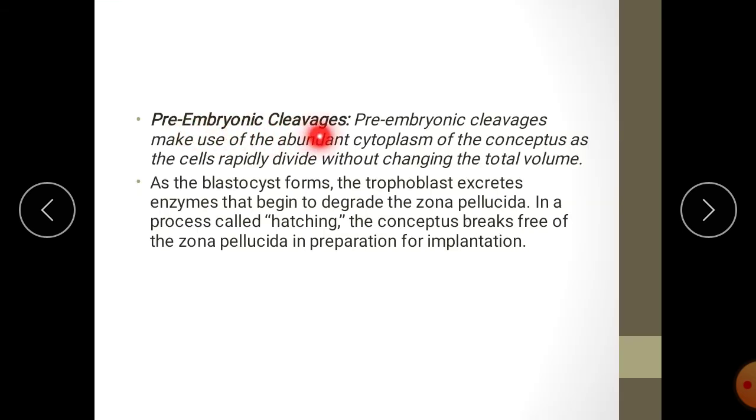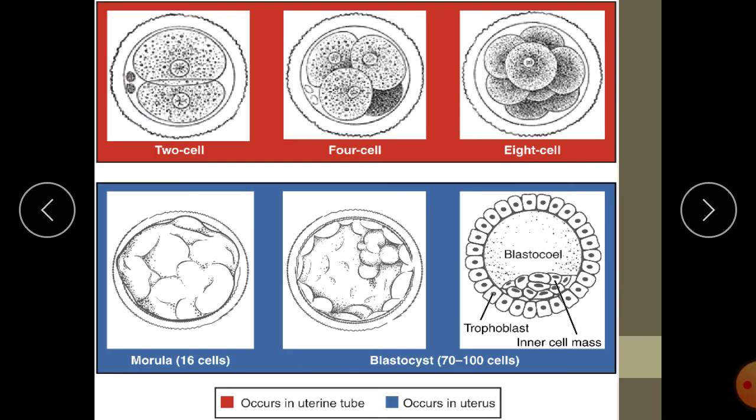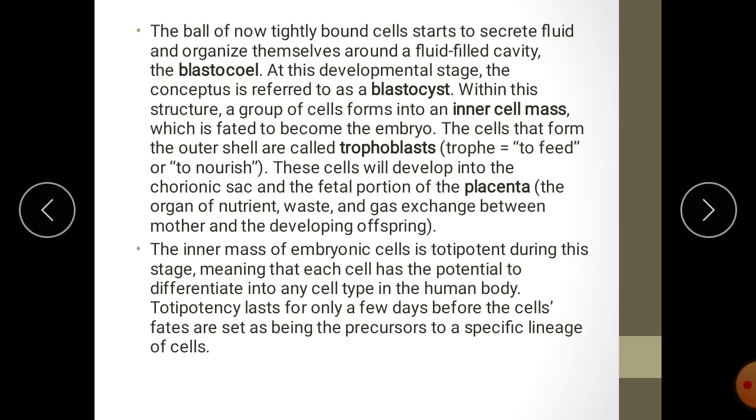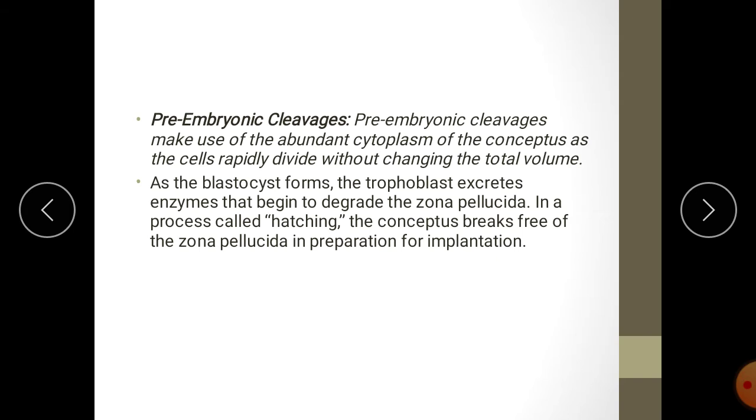Now pre-embryonic cleavages. Pre-embryonic cleavages make use of the abundant cytoplasm of the conceptus as a cell rapidly divides without changing the total volume.